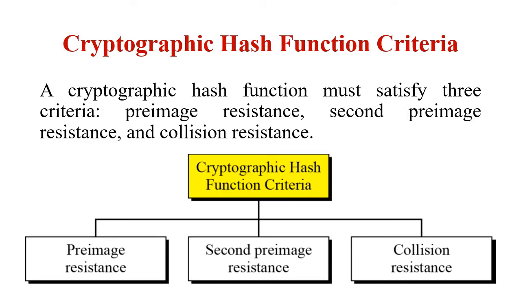Now let us understand the criteria for a cryptographic hash function. Just like the one we have seen in block ciphers, whenever you want to write your own cryptographic hash function, it should satisfy three important criteria. The cryptographic hash function must be pre-image resistant, second pre-image resistant, and collision resistant.